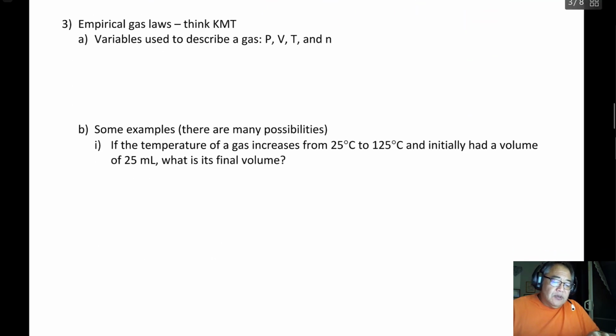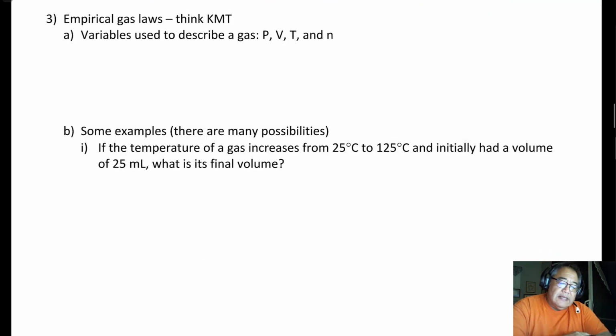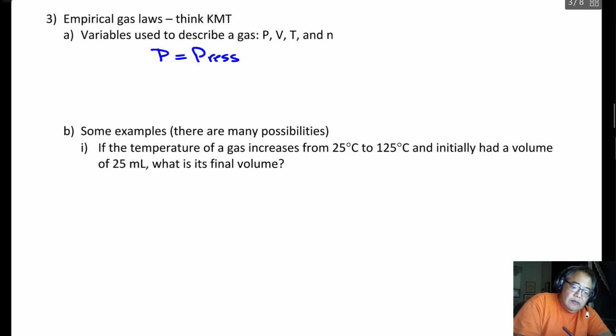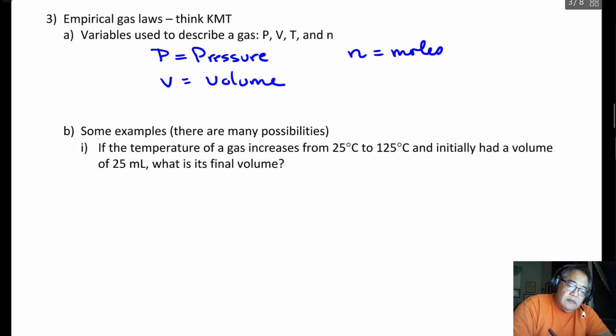So now what we're going to do is talk about the empirical gas laws. Before we get into that, we did the mathematical aside, so let me define the variables that we use to describe a gas. P is the pressure. Now, you could talk about any units of pressure, typically though it's atmospheres. V is equal to the volume of the gas. n is moles. And T, in the gas laws, this is the first time we have to use the Kelvin scale. T is the temperature in Kelvin.